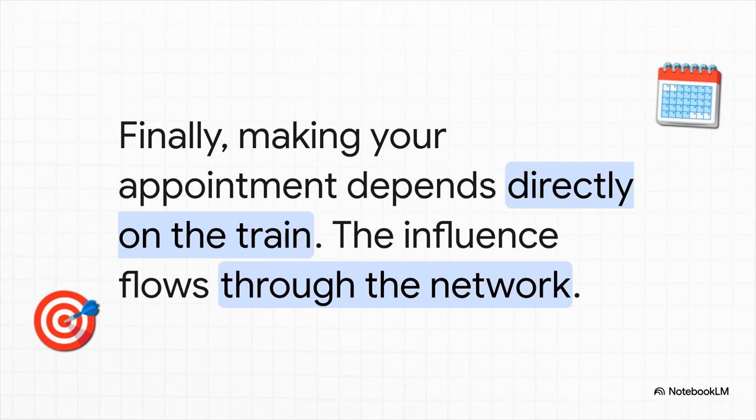Now, here's a key point. We don't need to draw arrows from rain or maintenance directly to the appointment. Why? Because the train status already accounts for their influence. The effect flows through the network from one node to the next.